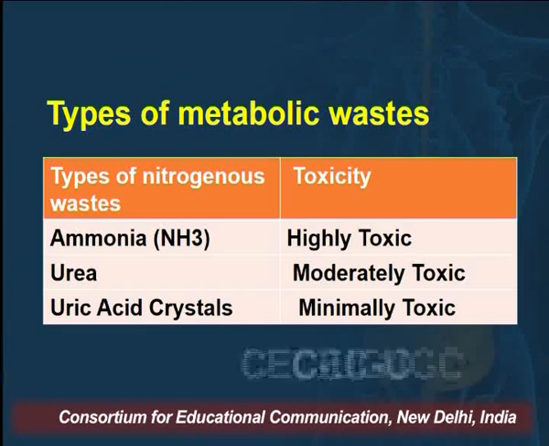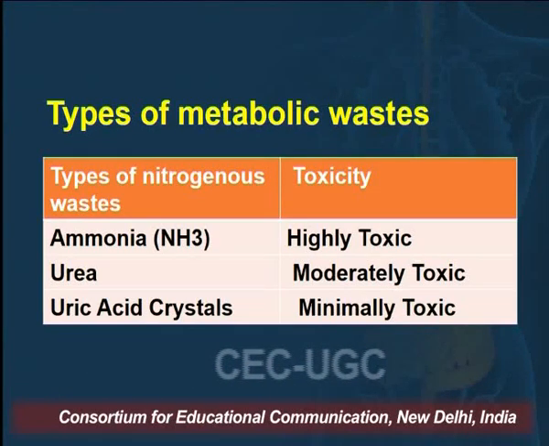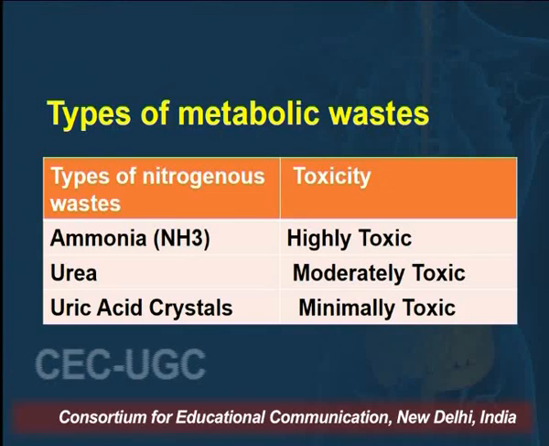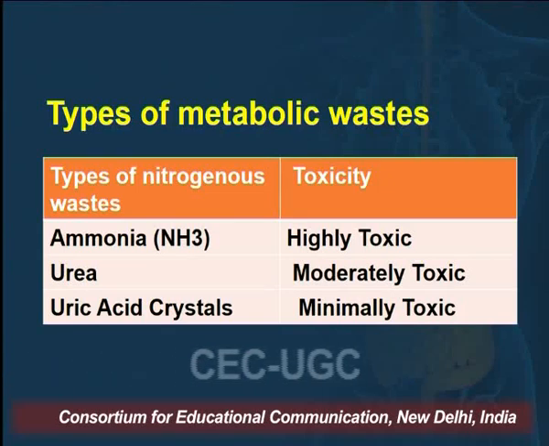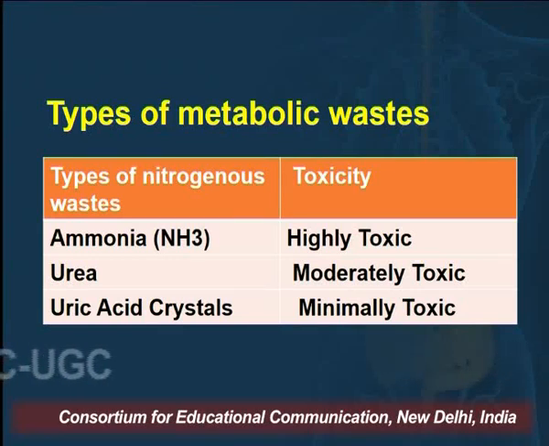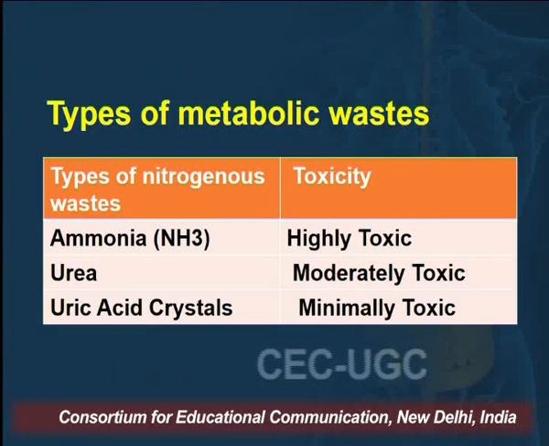There are three types of nitrogenous waste, also called metabolic waste: ammonia, urea and uric acid crystals. We can see that ammonia is a highly toxic substance which should be removed from our body. Then urea is moderately toxic, and then uric acid crystals are minimally toxic.